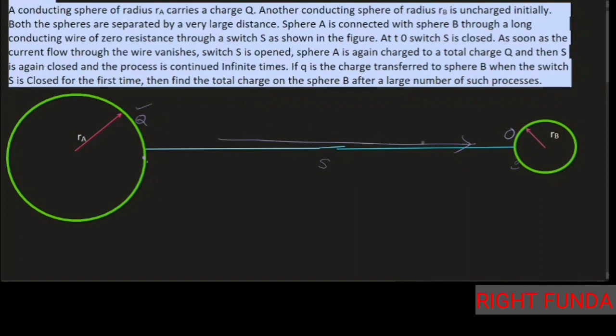After some charge gets transferred to this one, further movement of charge will stop here. When the further movement of charge stops, we'll say the potentials are equal. Okay. So let's see what equations can be written here.